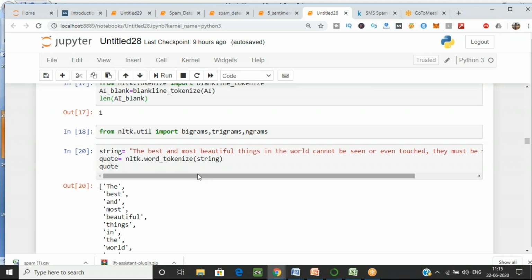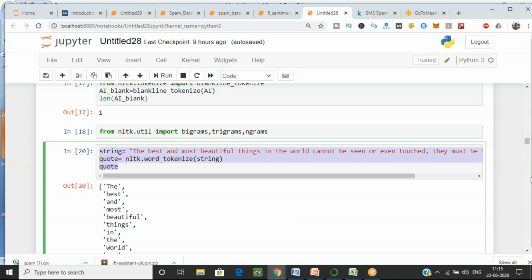Now see over here, I have taken one string. This is the string which I have written over here. And what I have to do again, I am using the tokenize word_tokenize method for dividing into tokens, right? कि token में कैसे करना है. So यहाँ तक सबने कर लिया है. I'll write this for you, copy and paste for you.